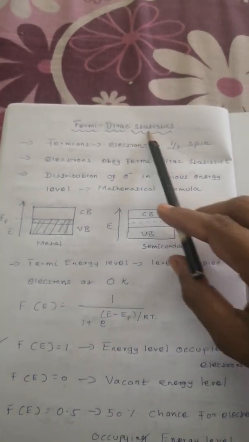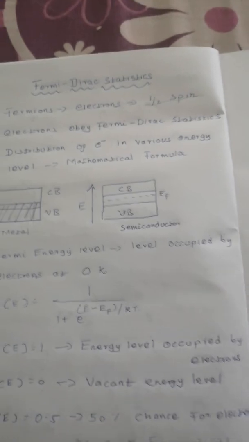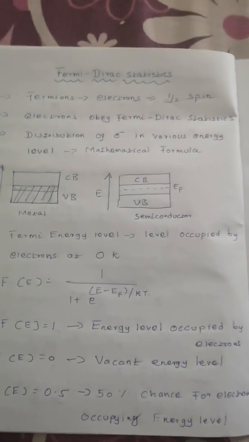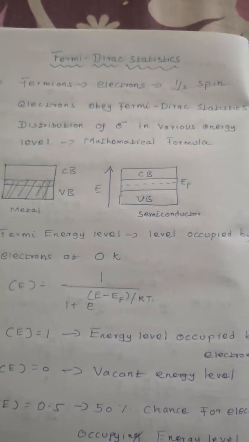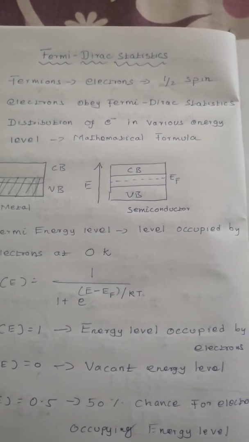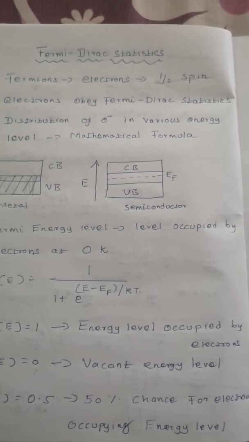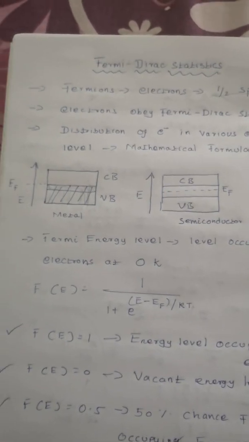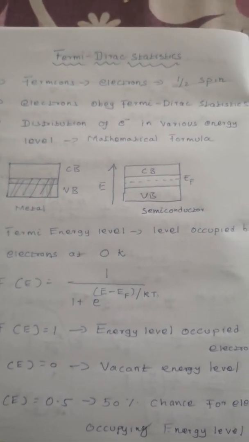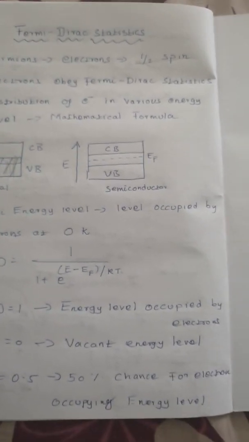So the Fermi-Dirac statistics or Fermi-Dirac function is a very important function which tells you the distribution of electrons in the various energy levels, the probability of distribution of electrons. When we talk about metals and semiconductors, the Fermi energy level is always very important. It will talk about the distribution of electrons.